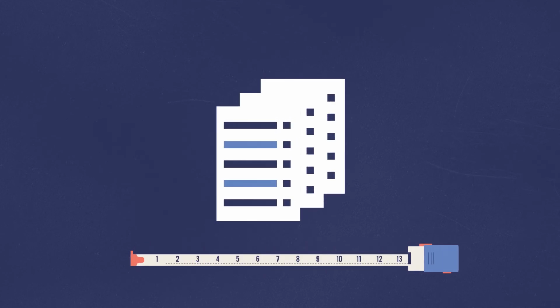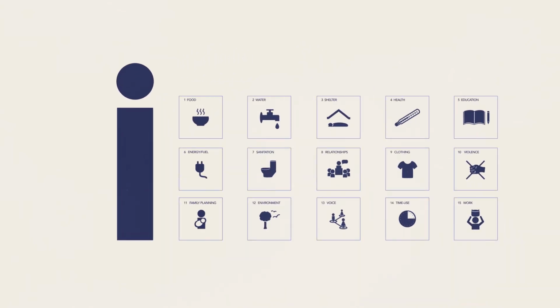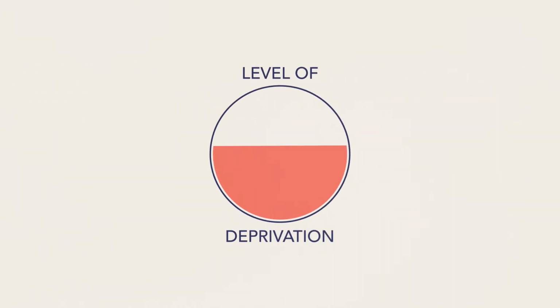It measures poverty through surveys that ask questions, using well-validated indicators. IDM participants receive a score on each of the 15 dimensions, which reflects their level of deprivation for each of the dimensions. These scores can be added up to give a score out of 100, which determines their individual level of deprivation.